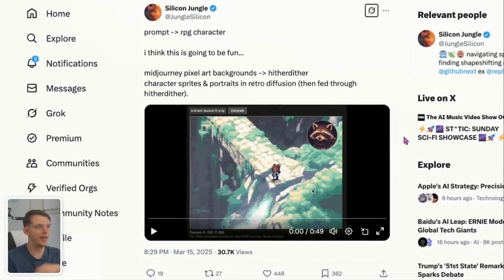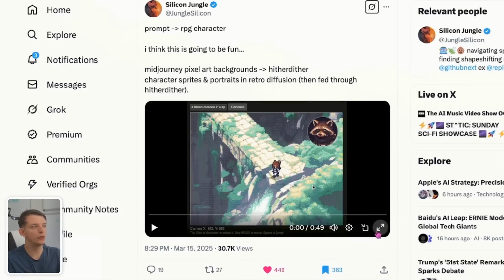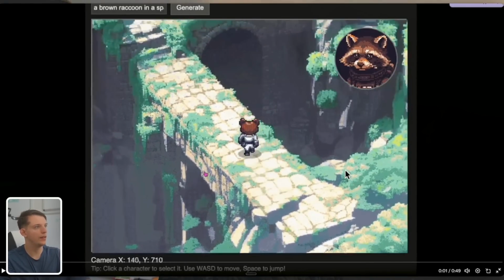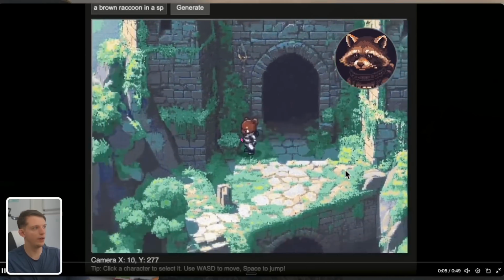And then the last trend I want to talk about in this vibe code gaming, or generative gaming is what you could call it, is this video was insane. So someone created this. This is prompt to RPG character. And directly within the game, right? Within the game, he's controlling this raccoon right here. So it shows the character that he's controlling. So he's controlling this raccoon walking around this map.